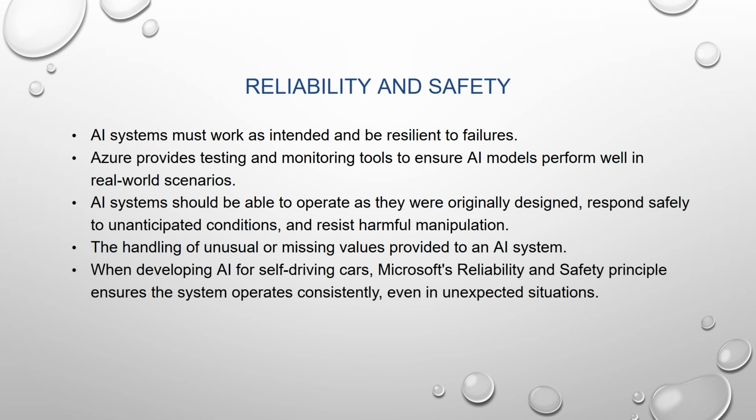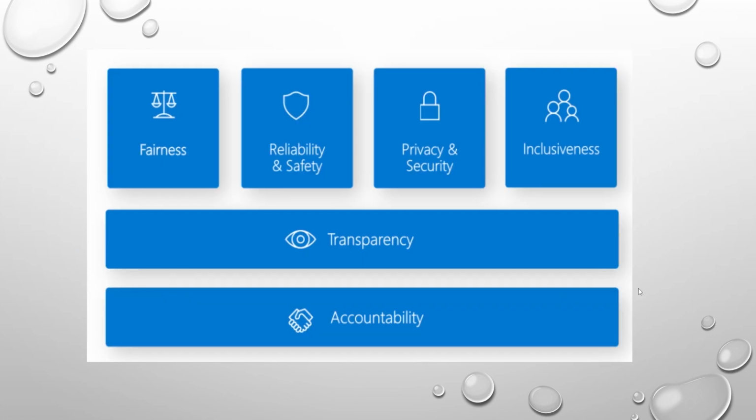Now we have seen the 6 responsible AI principles of Microsoft. So one is fairness, where everyone should be treated equally. Then there is reliability and safety. In unexpected situations, the model should be able to handle that situation, and the model should be resilient. Then there is privacy and security regarding the user data. It should be well encrypted and the user should know what the model is doing with the data. Then there is inclusiveness. Everyone should be included in the AI solution. Visually impaired people, hearing impaired people, multi-language systems, everything comes in inclusiveness.